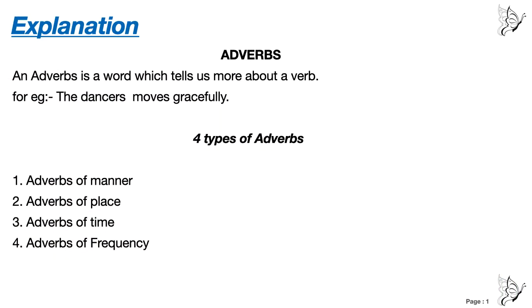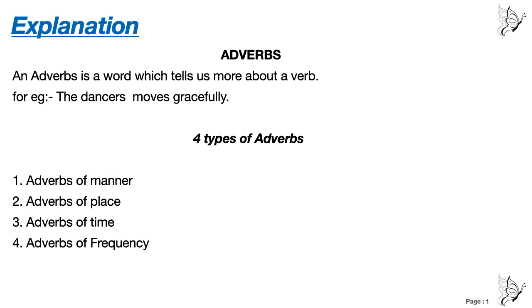Now what is an adverb? An adverb is a word that tells us more about a verb, like how the action is done, when the action is done, where the action is done, and how often the action is done. Adverb tells you about all these things.